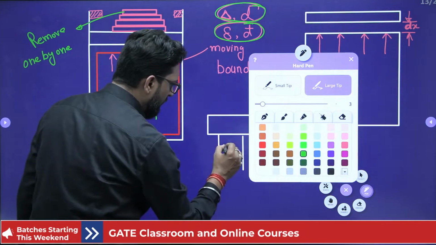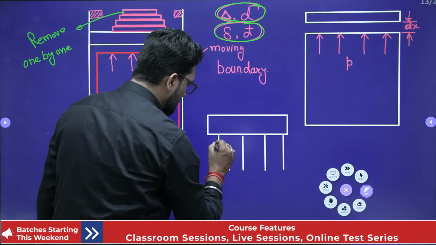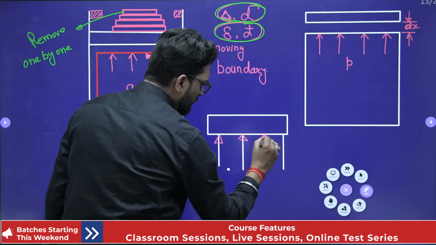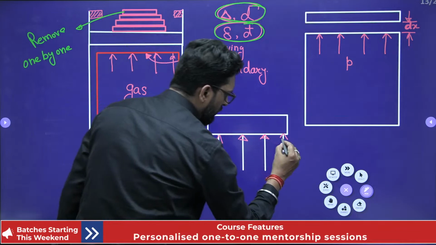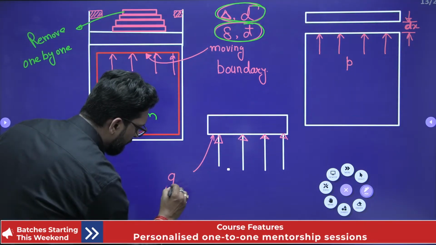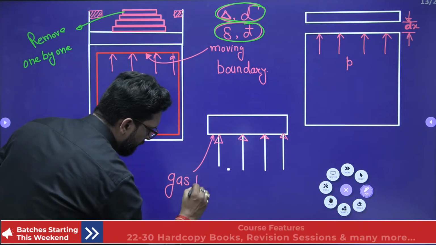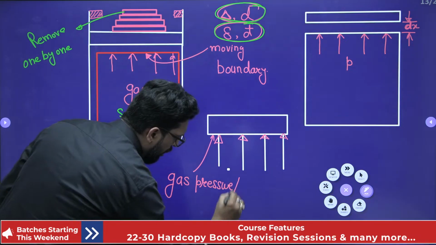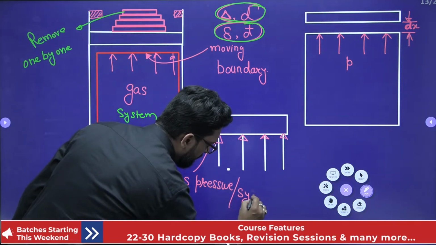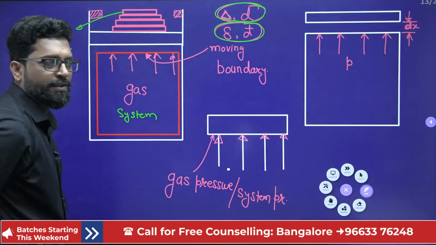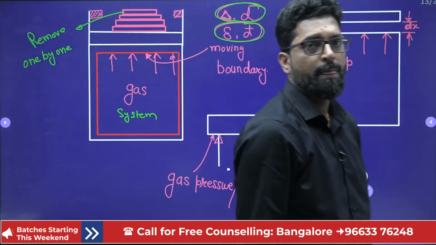Who is responsible for this pressure? Very important. The responsible is the gas pressure, or system pressure.